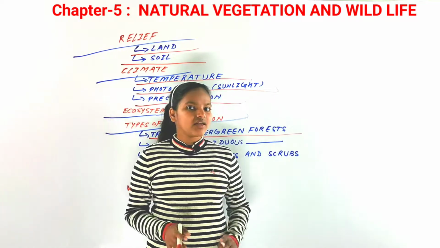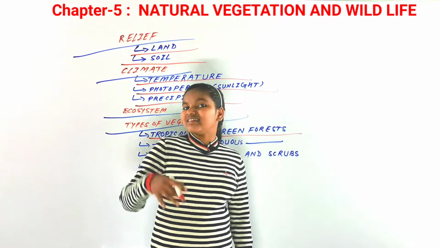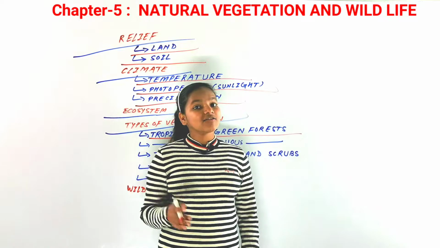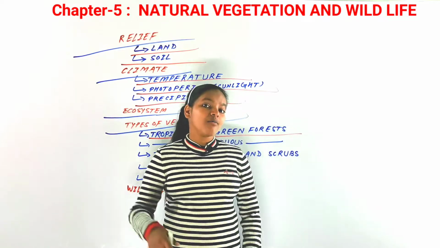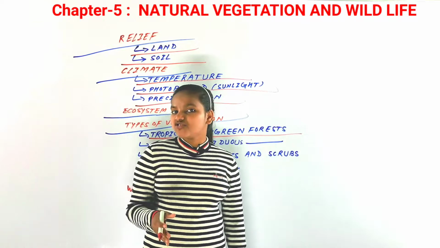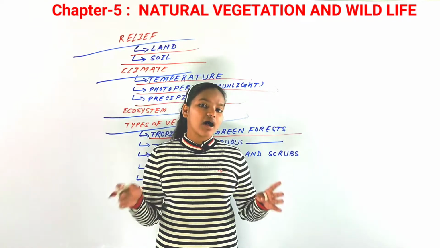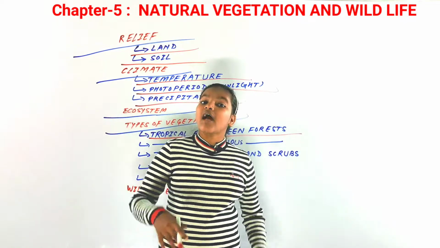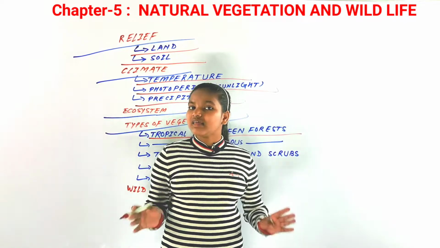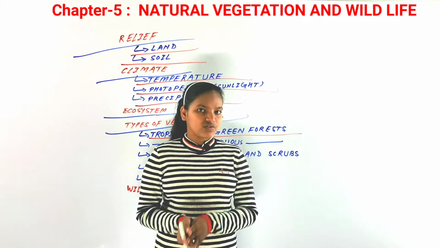So that is about the tropical evergreen forest that remains green throughout the year. They make a kind of canopy and are very dense forests.